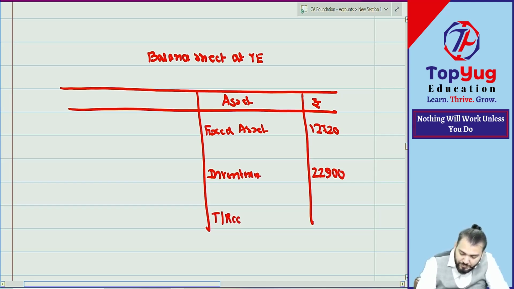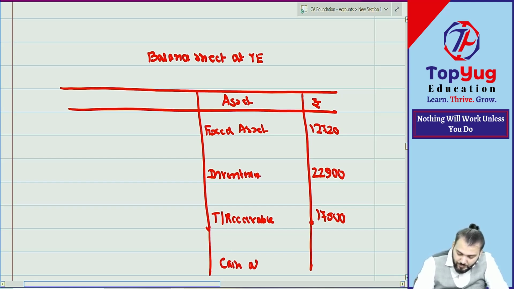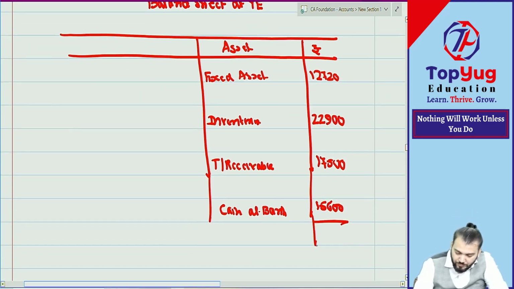Then trade receivable. How much? Then cash at bank, 15,600. Total 60,720.